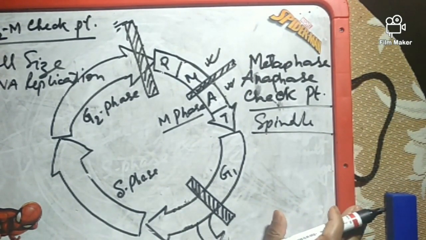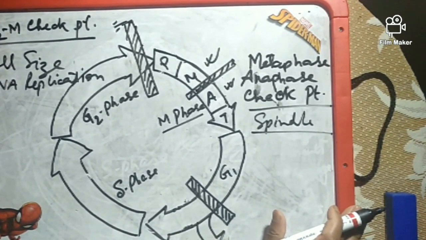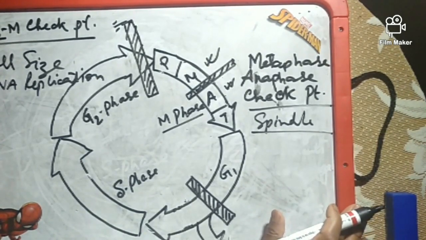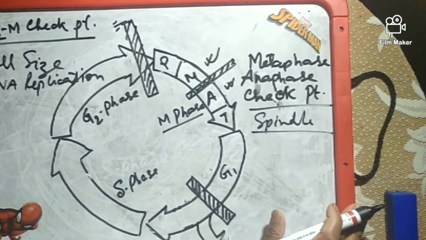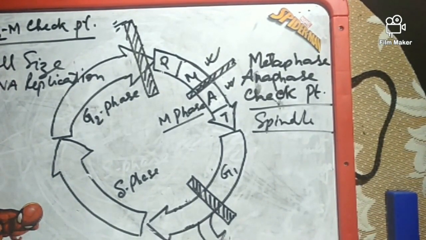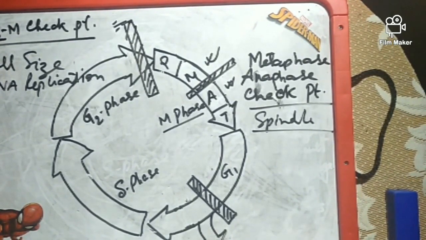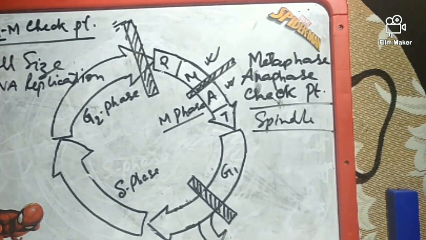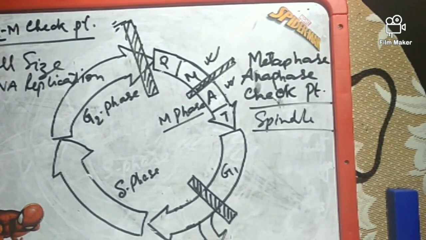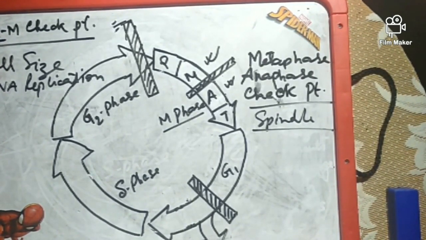If the spindle fiber is not attached to the chromosome, then there will be faulty separation of the chromatids during anaphase, and as a result one cell may not get a chromosome strand, because there will be no separation of the chromatids if the spindle fiber is not attached from both sides. That is why this checkpoint is one of the most important checkpoints, which ensures that all the spindle fiber is formed and attached with all the chromosomes.